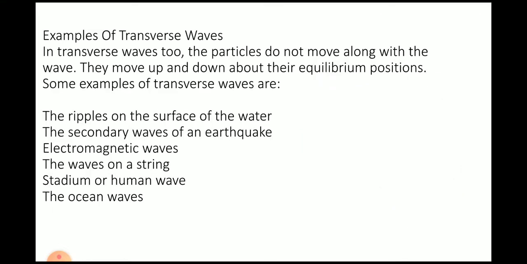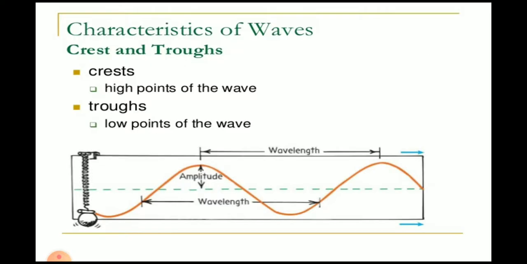Examples of transverse waves: waves produced in a ripple tank, secondary waves of an earthquake, electromagnetic waves, the waves on a string, the stadium human wave, the oceanic waves. Different types of waves.